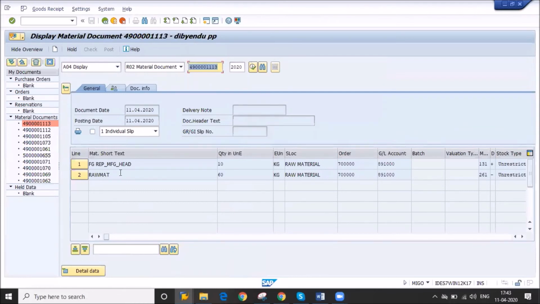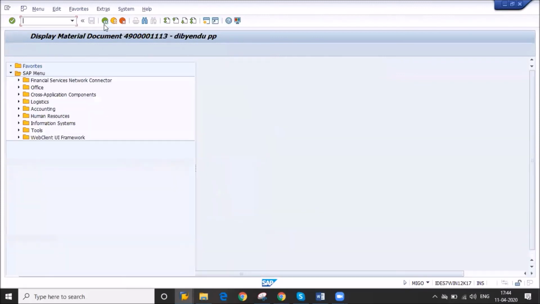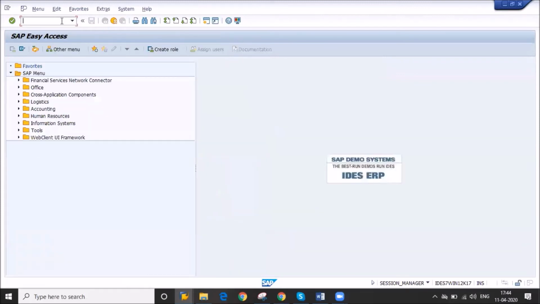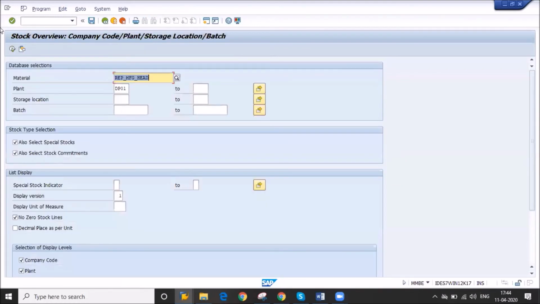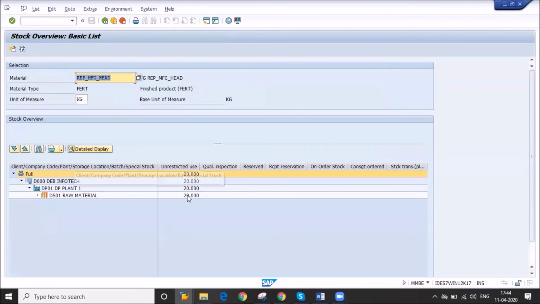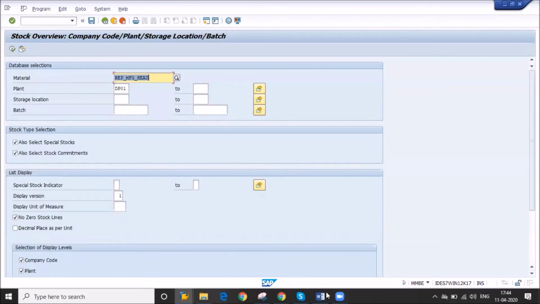So, understood this process? Yes, sir. You can check, because earlier stock was there. So this is our main flow. You see, earlier I had posted 10 and today we posted 10. So this is our repetitive manufacturing. I hope you understand all these things.